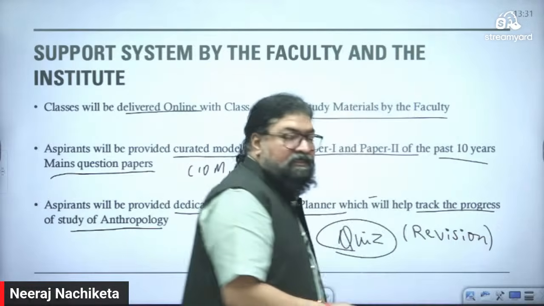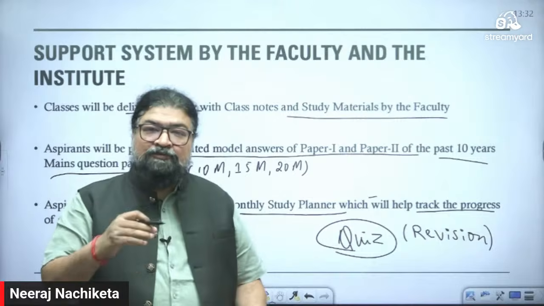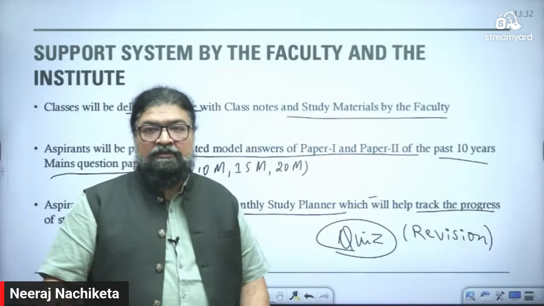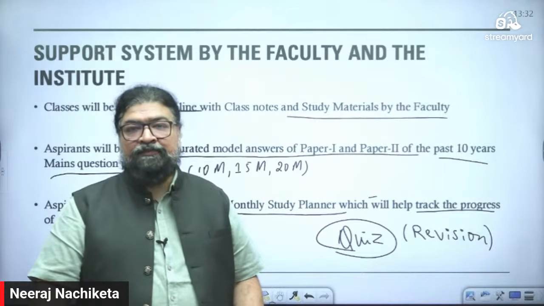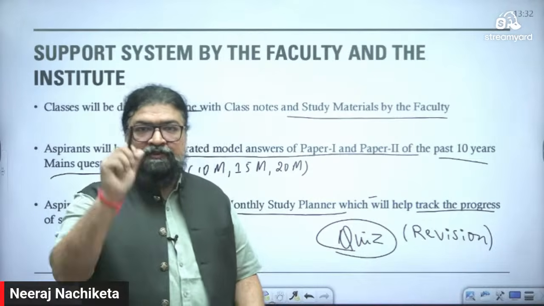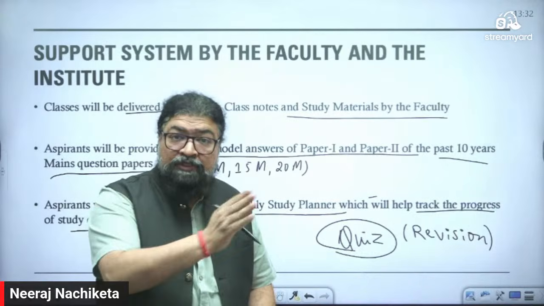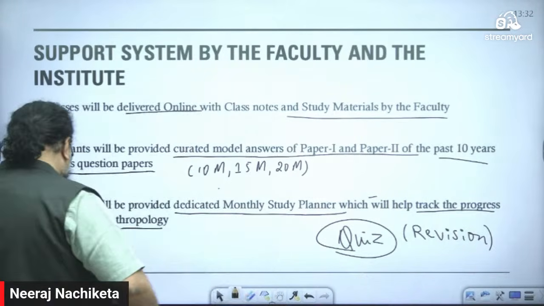Although in the main exam you have to write subjective answers, I am giving the quiz just for revision purpose. It is only for revision. So even this batch, which will start now, will also get quizzes after completion of 2-3 chapters. Okay, so that will be covered there.